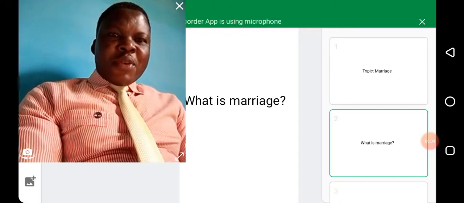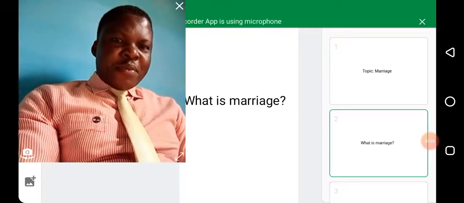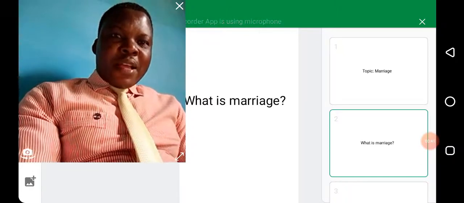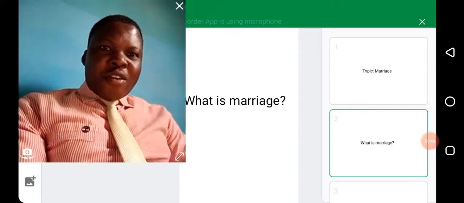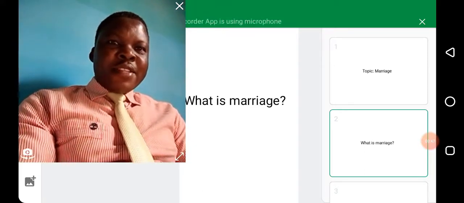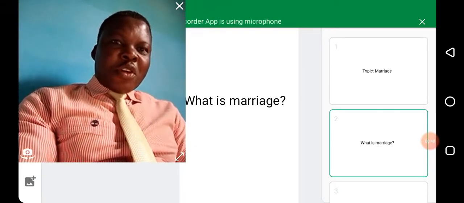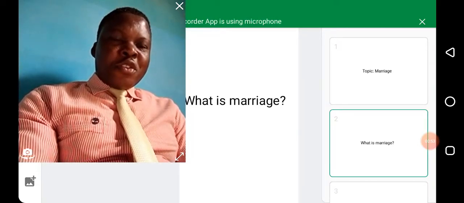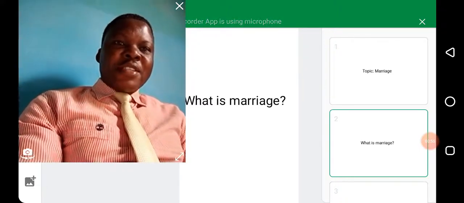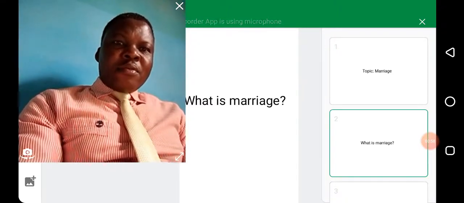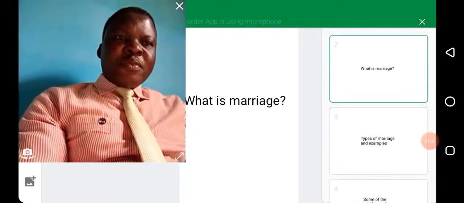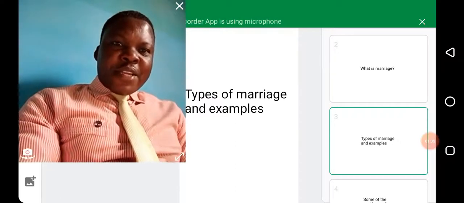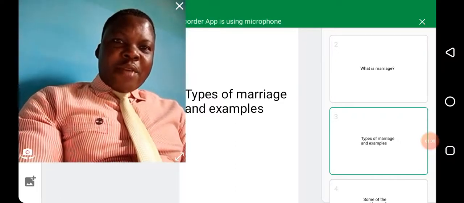When the man and the woman come together legally, they agree to live together, and the man has fulfilled all the necessary marriage rights according to the custom and according to the person's religion, then such union can be referred to as marriage. Now, we have basically two types of marriage. So we are going to discuss these two types of marriage and their examples.